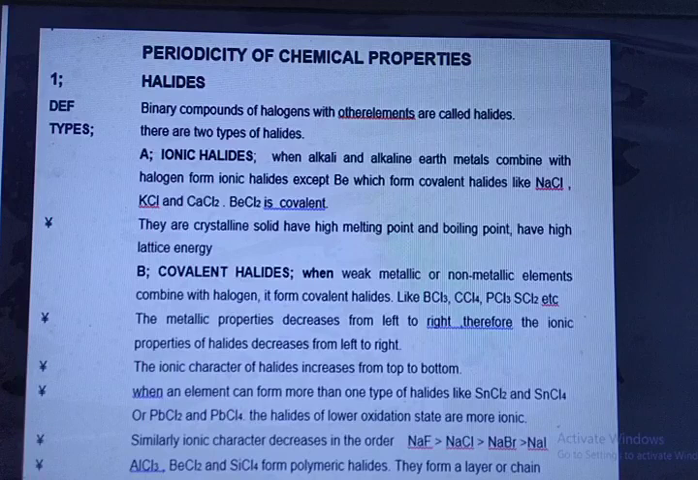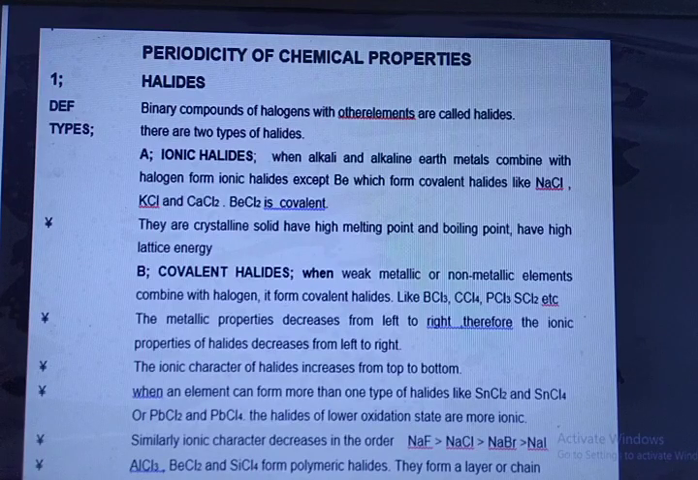Covalent halides: when weak metallic or nonmetallic elements combine with halogen, they form covalent halides like boron trichloride, carbon tetrachloride, phosphorus trichloride, sulfur dichloride, etc. The metallic property decreases from left to right, therefore the ionic property of halides decreases from left to right. The ionic character of halides increases from top to bottom. When an element can form more than one type of halide, like strontium dichloride, strontium tetrachloride, or lead dichloride, lead tetrachloride, the halides of lower oxidation state are more ionic.